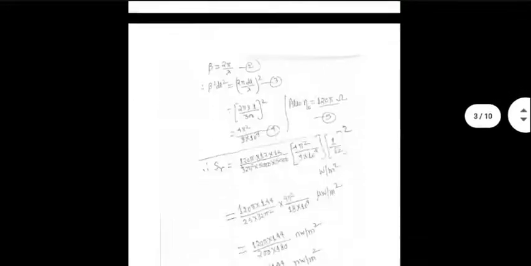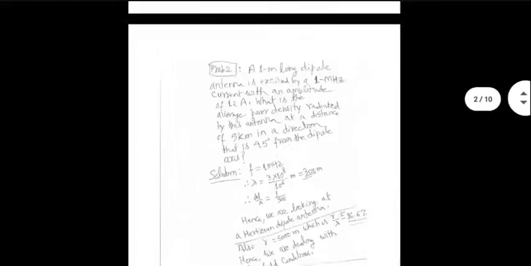And it is easy to figure out, although I have not done it here, the Poynting vector also in this case. You try to do it yourself. How much would be the radiated power density of an isotropic antenna? Sorry, it's not a dipole antenna, it is actually an isotropic antenna.